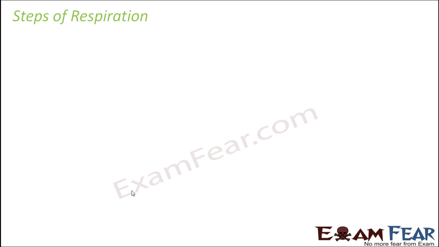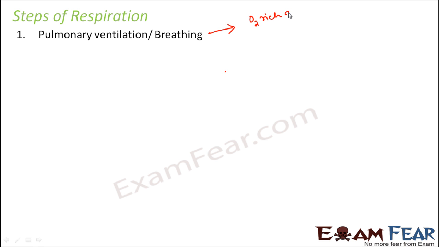Now that we have understood the overall parts of the respiratory system, let us look at the steps of respiration. The first step would be pulmonary ventilation or breathing. Breathing involves only the taking in of oxygen and giving out of carbon dioxide. So in breathing, oxygen-rich air will be taken in, and carbon dioxide-rich air will be breathed out. That is the process of breathing, which is also known as pulmonary ventilation.